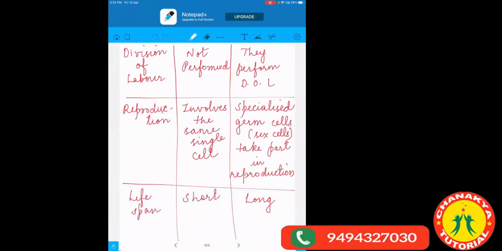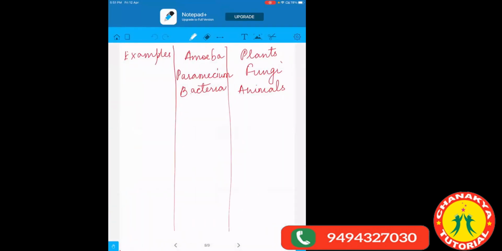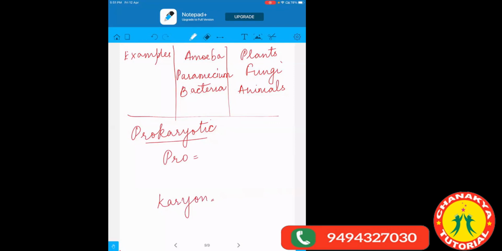Now, we'll see the name first of all. Prokaryotic is derived from two words, pro and karyon.